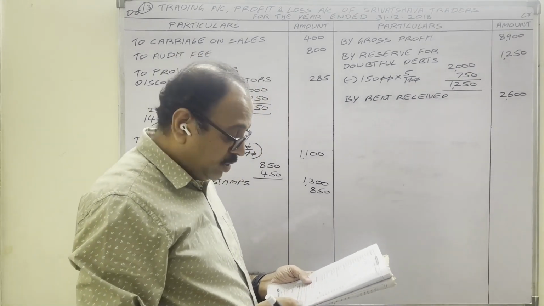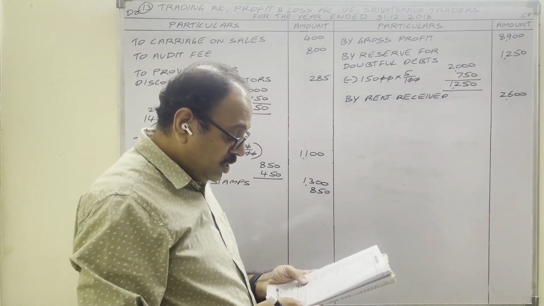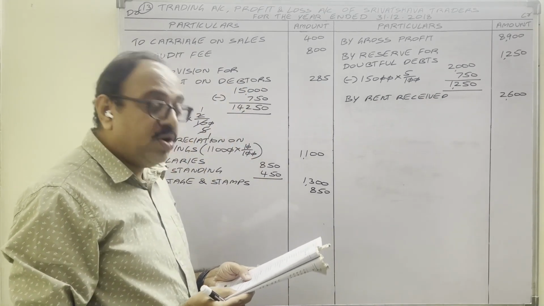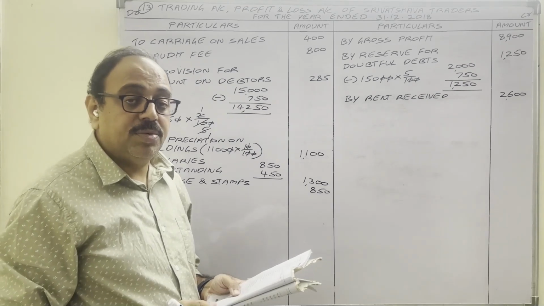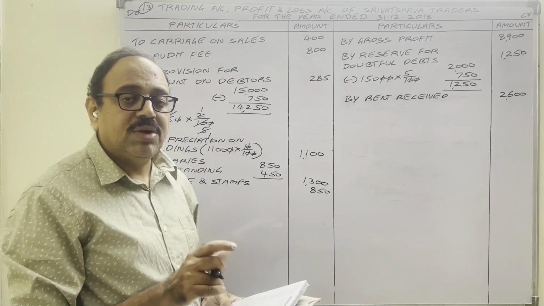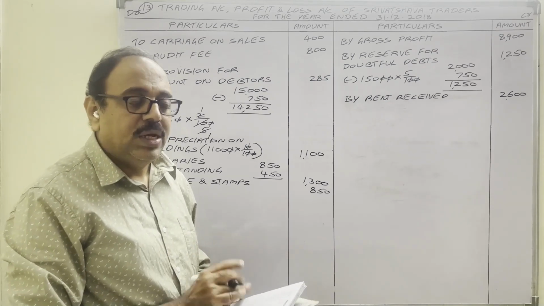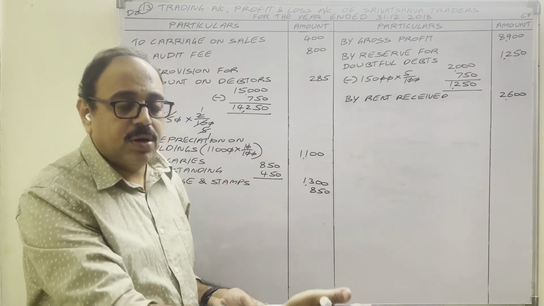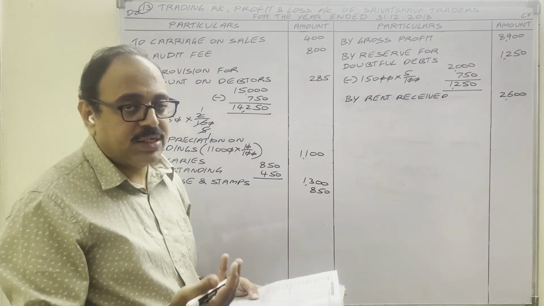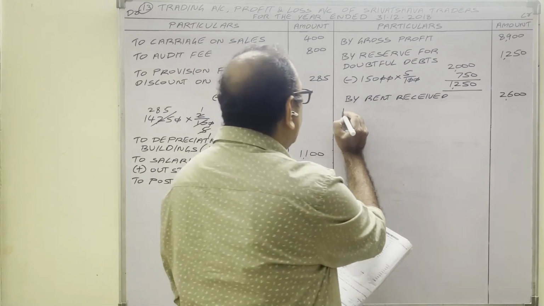Come to adjustments. Closing stock, not here. Outstanding salaries completed. Interest on drawings. In 10th problem, I have explained the concept clearly. So video link is available in the description box. Interest on drawings, owner should pay to the firm. To the firm, this is an income. So credit side. By interest on drawings.